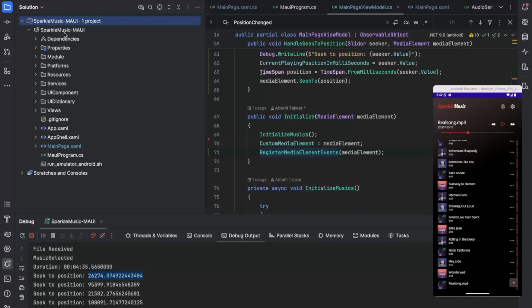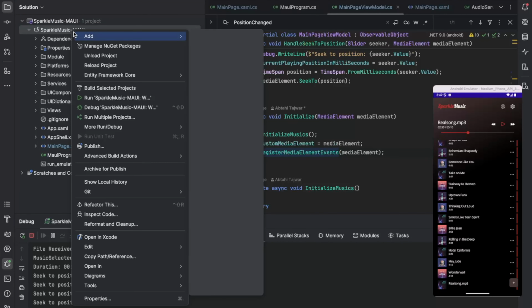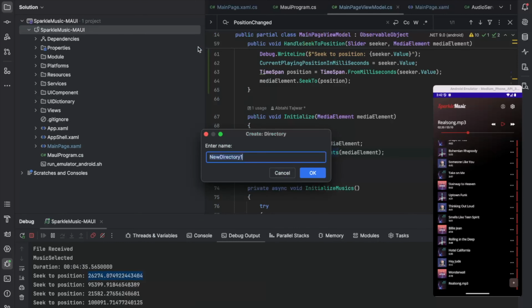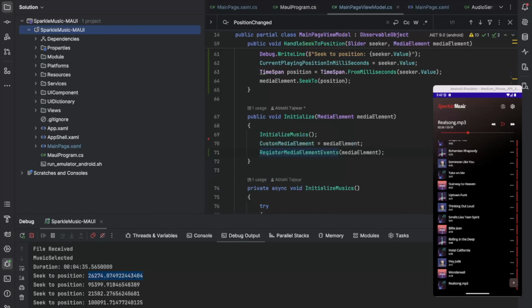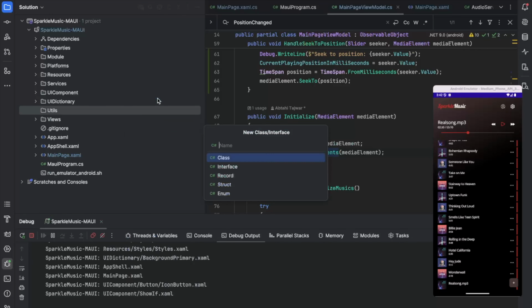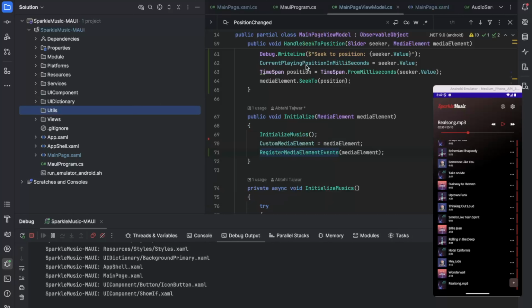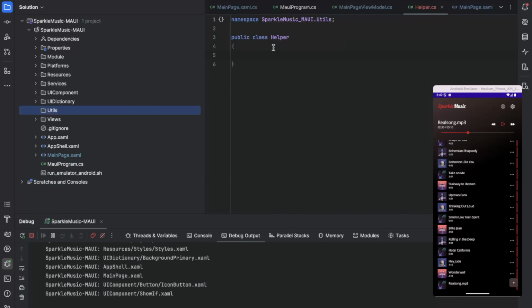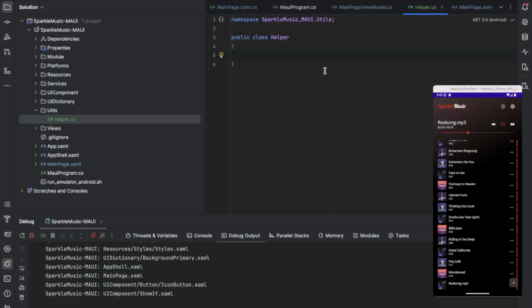In order to do this, we gotta create a helper function, and all the helper functions will be inside our utils directory. In the utils directory, I'm gonna add a new class, and let's call it helper. All the helper functions are usually static, and I'm gonna add this to the Git repository.